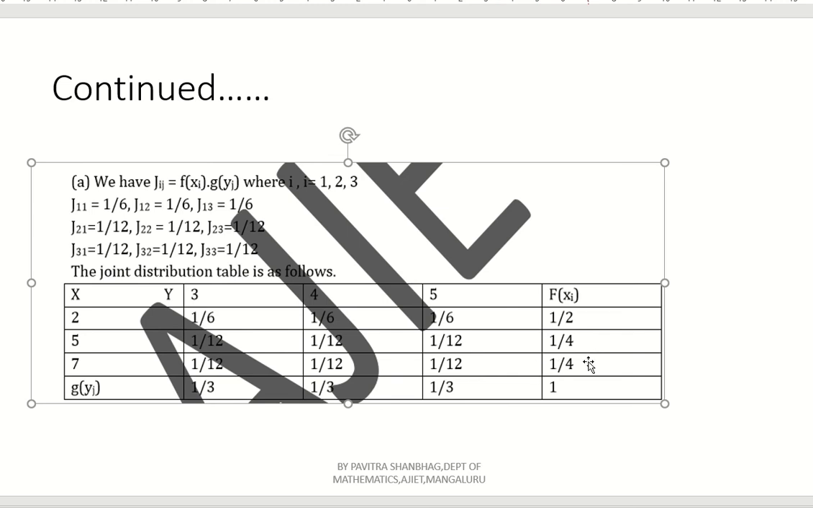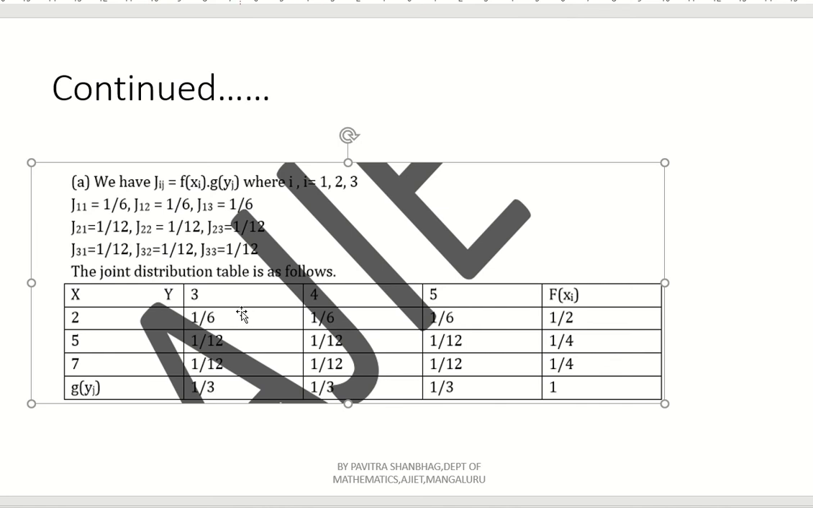See, if you add the row wise sum and if you add the column wise sum, it should be equal to 1. See here, 1 by 2 plus 1 by 4 plus 1 by 4. So 1 by 4 plus 1 by 4 means 2 by 4, that is nothing but 1 by 2. 1 by 2 plus this 1 by 2, that is 1. So column wise sum we are getting 1. Similarly, 1 by 3 plus 1 by 3 plus 1 by 3, that is nothing but 3 by 3, that is equal to 1. So this is nothing but the joint probability distribution table.